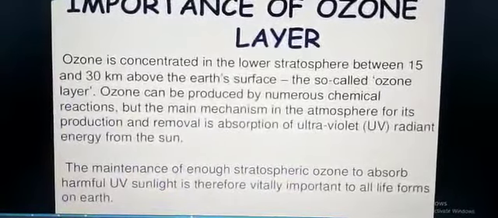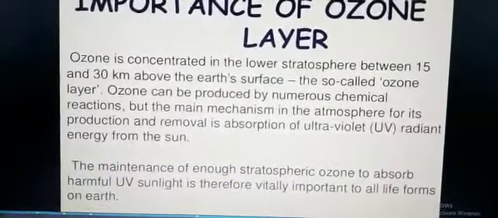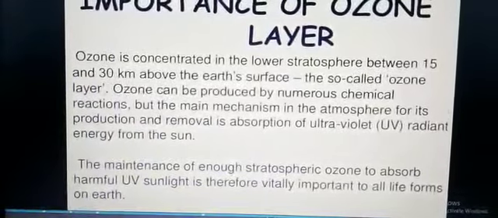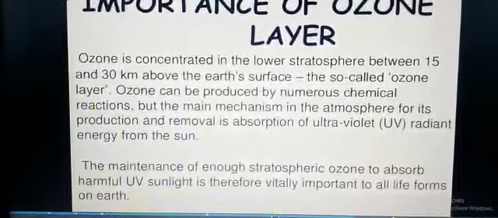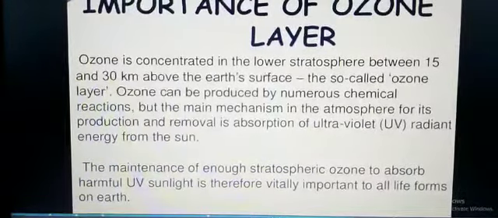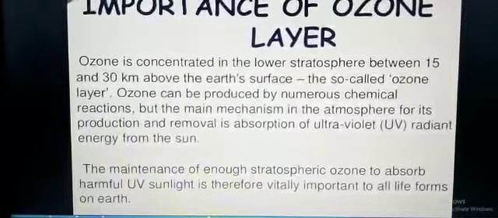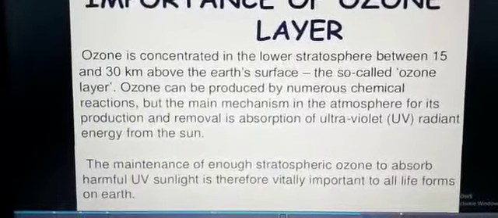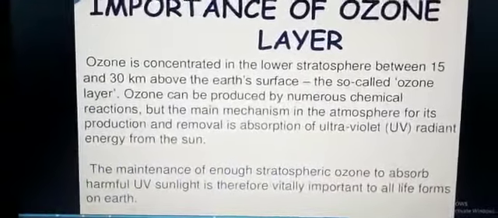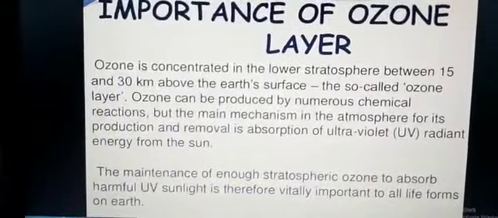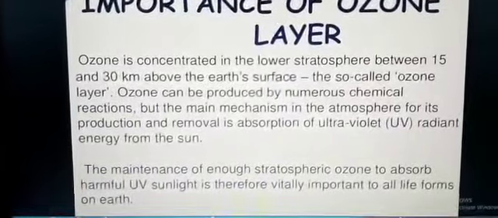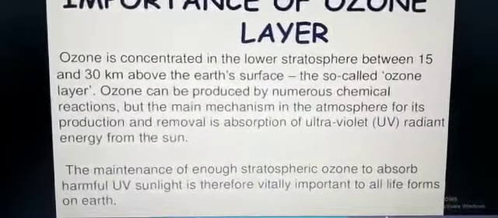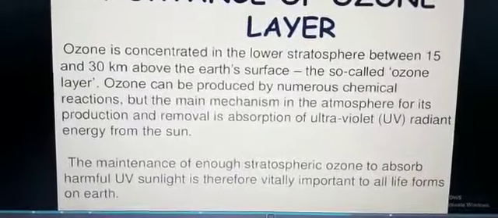Ozone is concentrated in the lower stratosphere between 15 to 30 kilometers above the earth's surface, the so-called ozone layer. Ozone can be produced by numerous chemical reactions, but the main mechanism in the atmosphere for its production and removal is absorption of ultraviolet radiant energy from the sun. The maintenance of enough stratospheric ozone to absorb harmful UV sunlight is therefore vitally important for all forms of life on earth. Children, I will end the class.